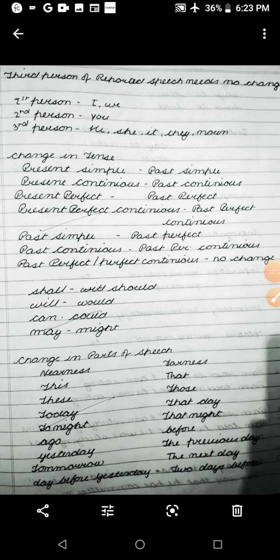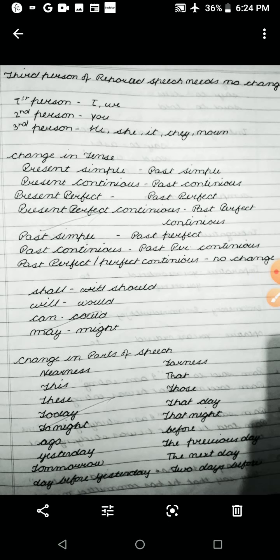Second is change in tense. Present simple changes into past simple, meaning verb first form plus s or es, or do, does, change into verb second form and did. Present continuous, meaning is, am, are, changes into past continuous, meaning was, were. Present perfect, meaning has, have, changes into past perfect, meaning had, and present perfect continuous changes into past perfect continuous.